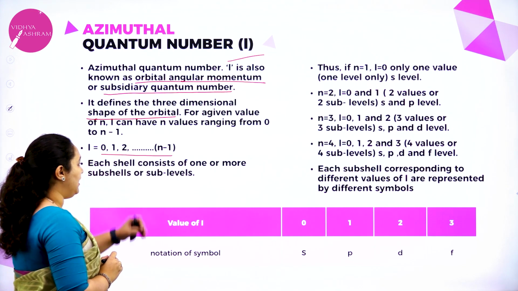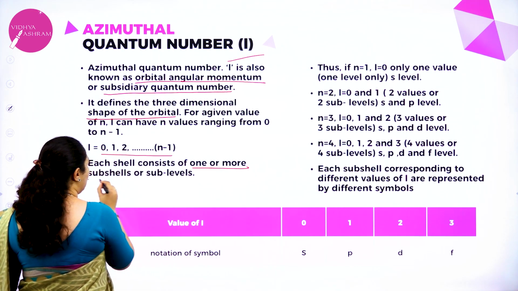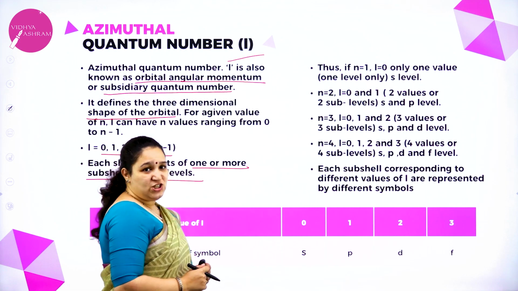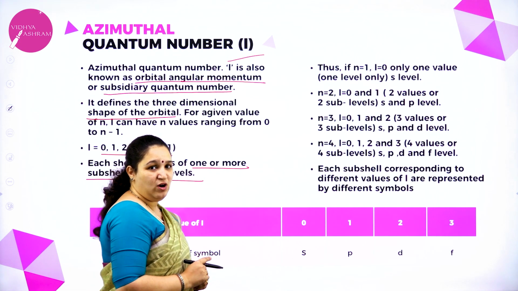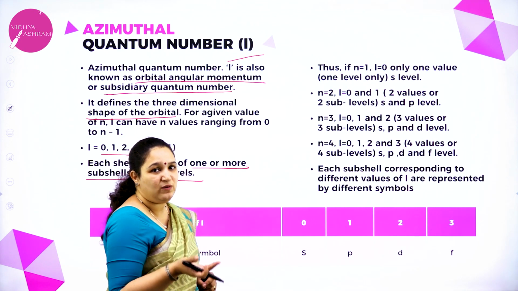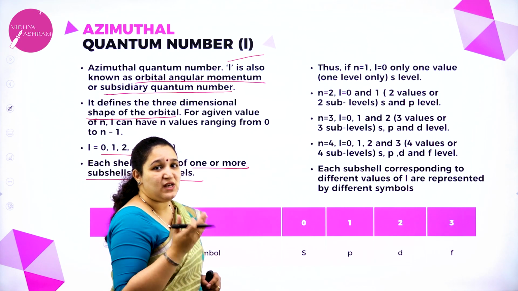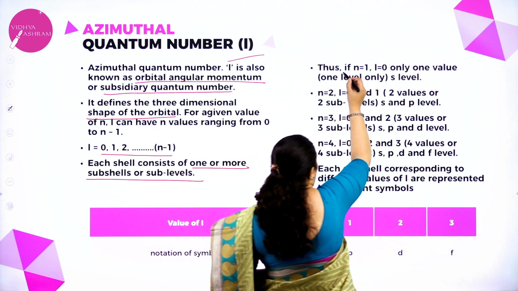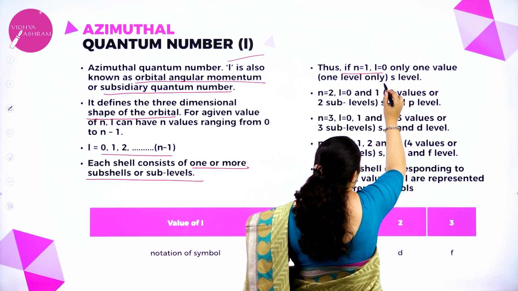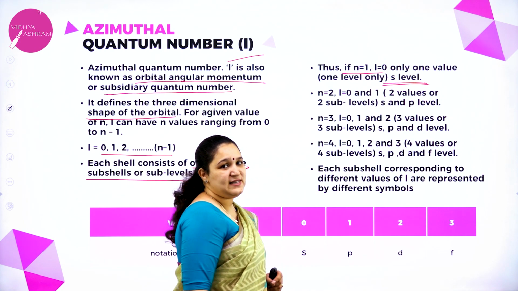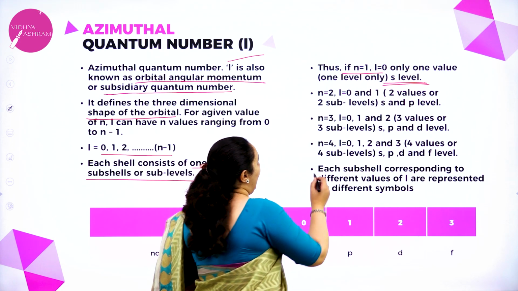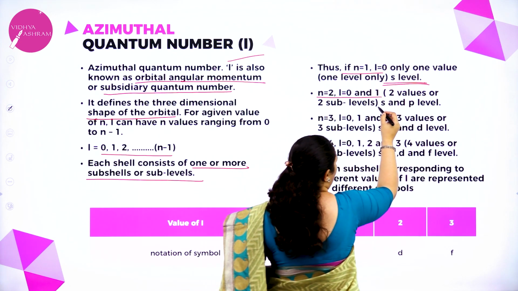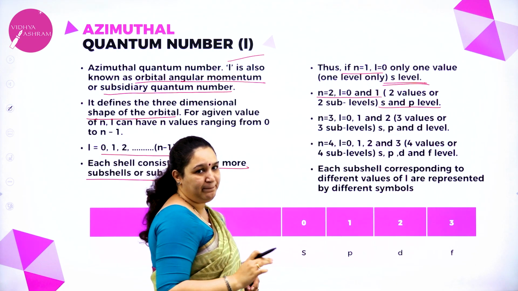Each shell consists of one or more subshells, or we call them sub-levels. The first shell has got one sub-level. That is because when n is equal to 1, L will be equal to 0. The next value is not possible because 1 minus 1 is 0. So only one level, the S sub-level, is possible. When n is equal to 2, L will be equal to 0 and 1. Two values are possible, so two sub-levels, S and P.